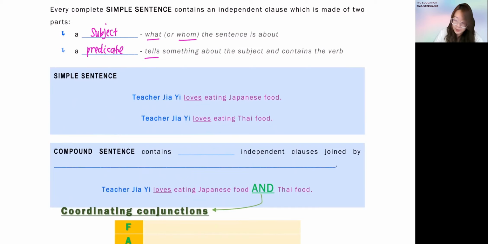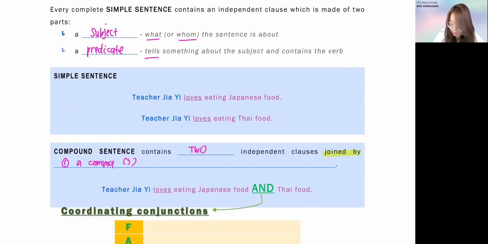So what is a compound sentence? A simple sentence is one independent clause. A compound sentence is when you contain two independent clauses. And these are the keywords, please highlight them: join, bind. Combine by what? There are three ways to combine things together. Either one, you combine with a comma. A comma looks like this, right?